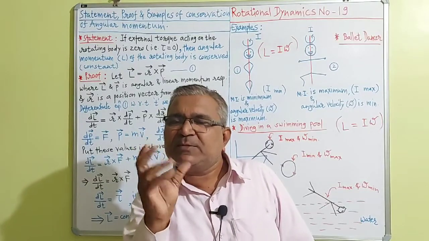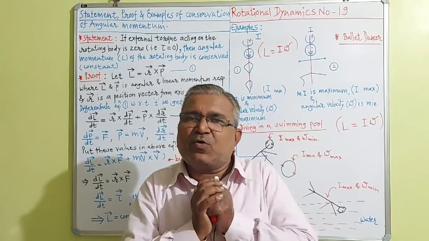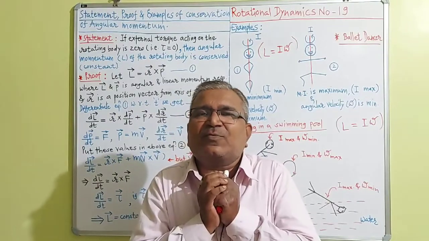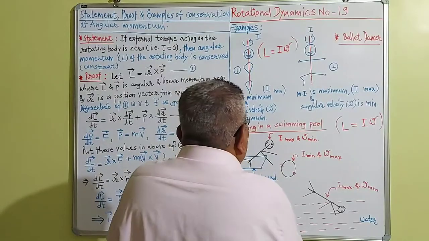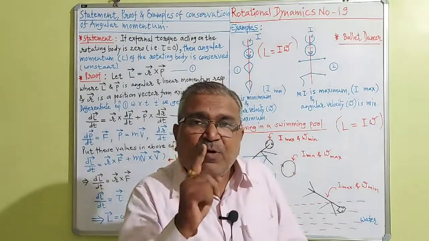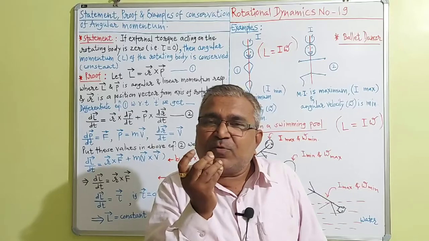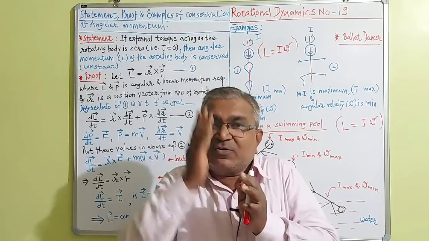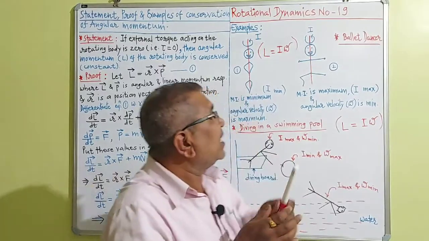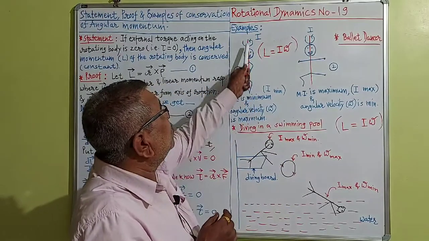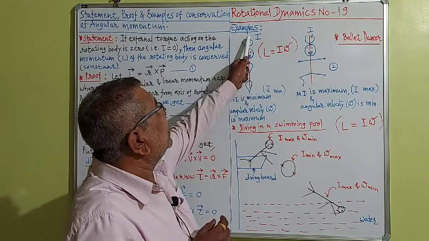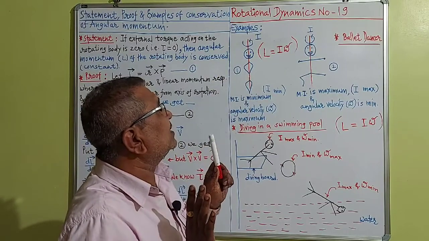He or she spins by closing the hands and legs near the axis of rotation. In this way she starts rotating at the time of spinning about the axis of rotation, and all the body parts are near the axis of rotation. I have tried to draw the diagram like this. These hands and legs are exactly closer to the axis of rotation.